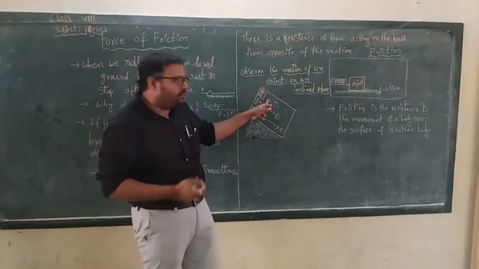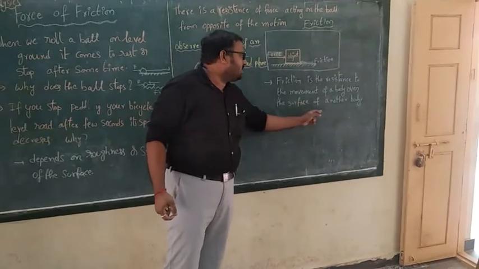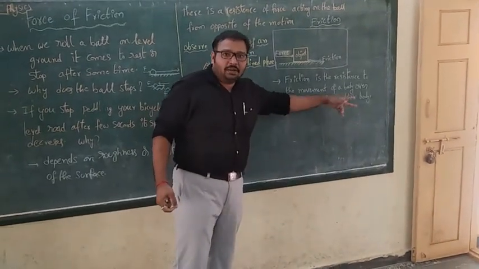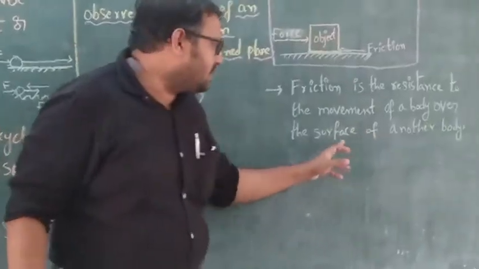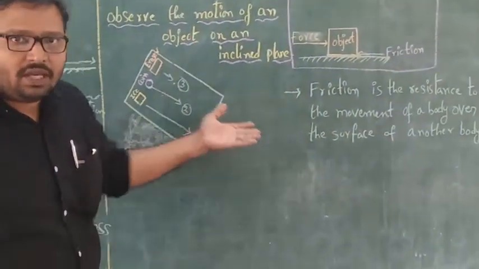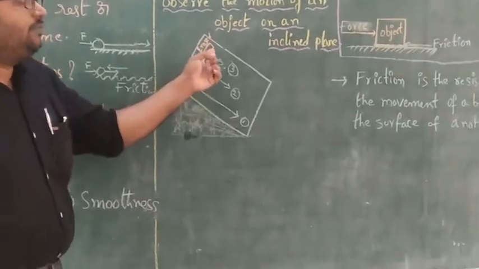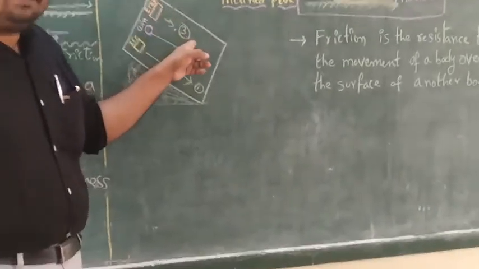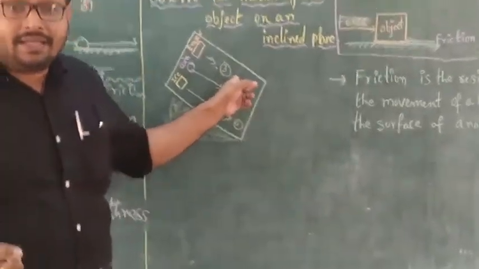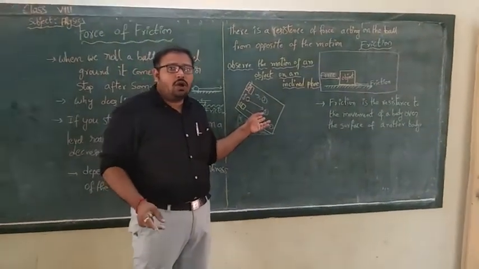So I will define friction. Friction is the resistance to the movement of a body over the surface of another body. I repeat, friction is the resistance to the movement of a body over the surface of another body. See here, the friction is less, friction is moderate, and friction is more. So due to more friction, the eraser slides last when compared to the remaining two objects.